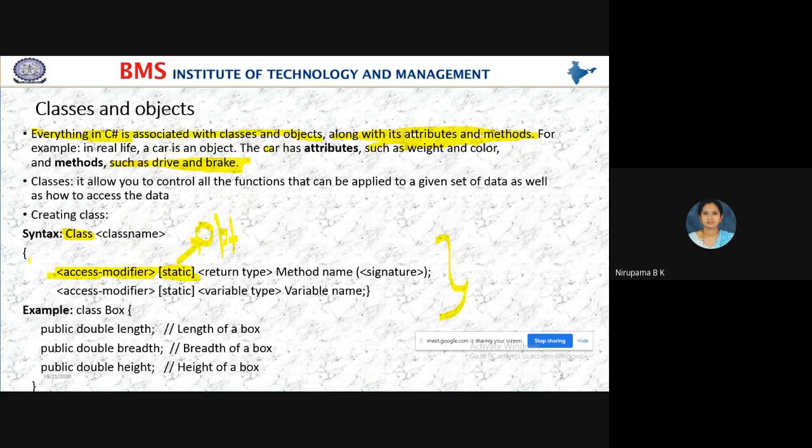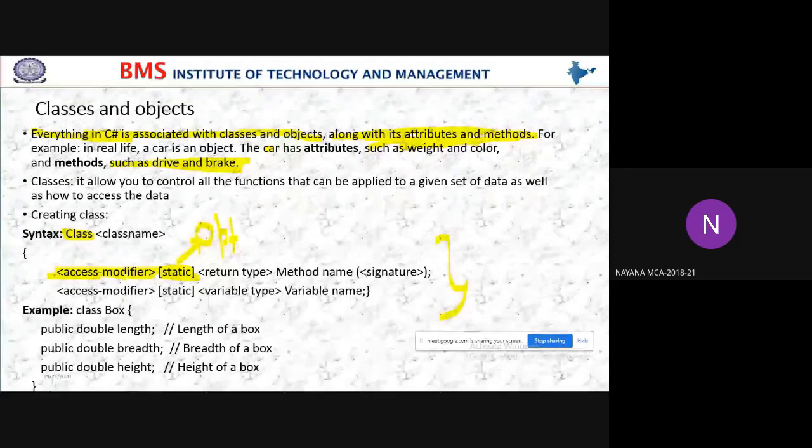Coming to after the opening flower bracket, access modifier. Which are the access modifiers we have in Java? Yes, students, respond. Private, public. Yes, good. Private, public, protected. These are the access modifiers in Java. The same access modifiers we use in C# also, because C# is also an object-oriented programming language.